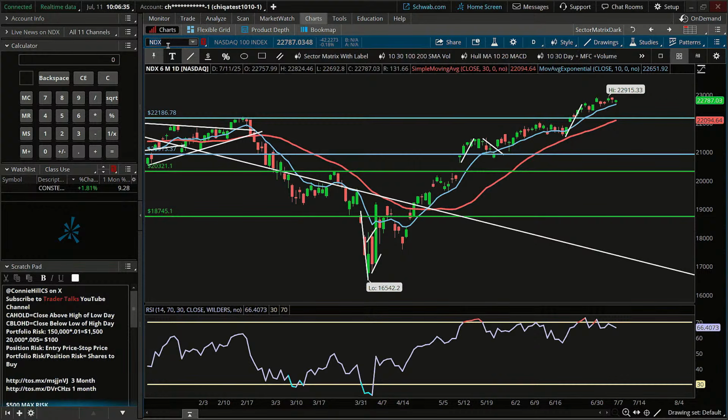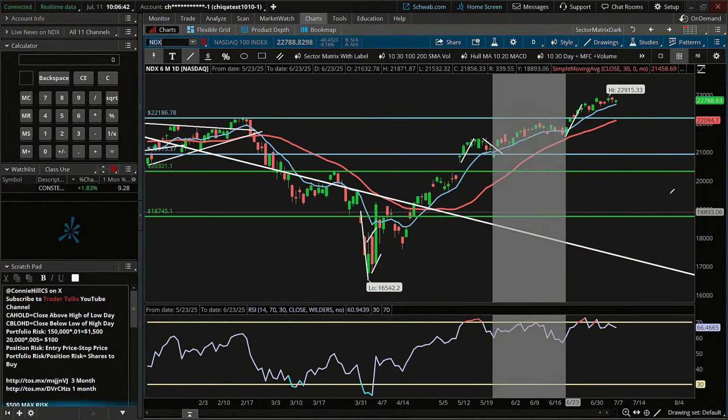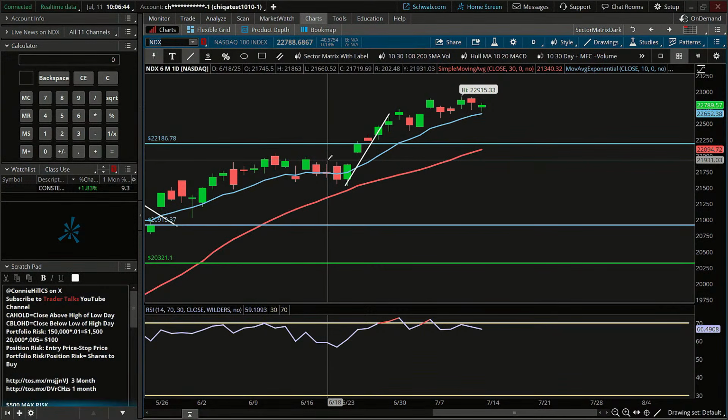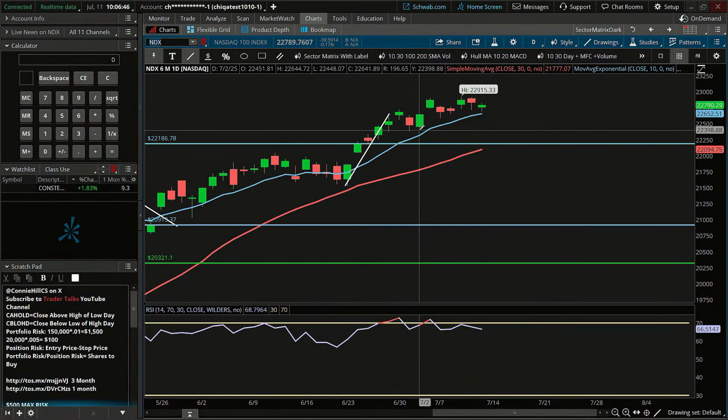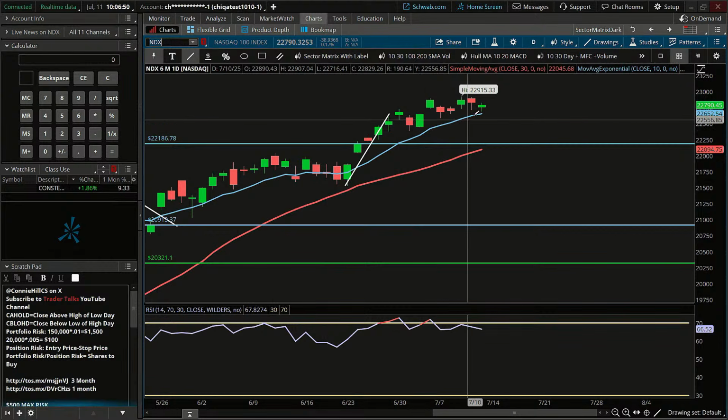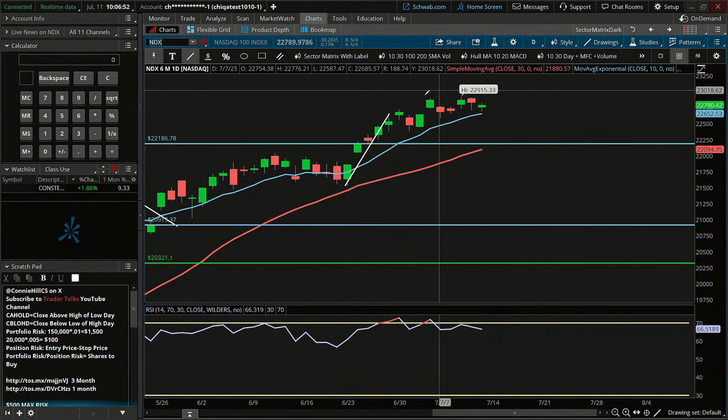Guess what? Two days ago, it put in another all-time high. SPX did yesterday. I didn't mention that when we were on the chart. But it's a similar type of thing, it's just using this 10-day moving average. It doesn't get much below it when it has some bullish fuel going on. Now, the last, I'd say maybe six days here are becoming a little bit sideways. But we'll wait and see.